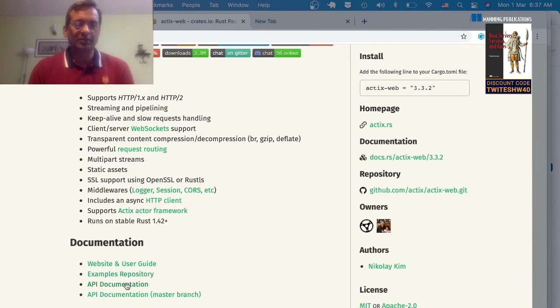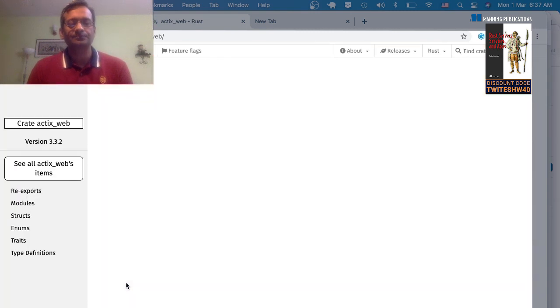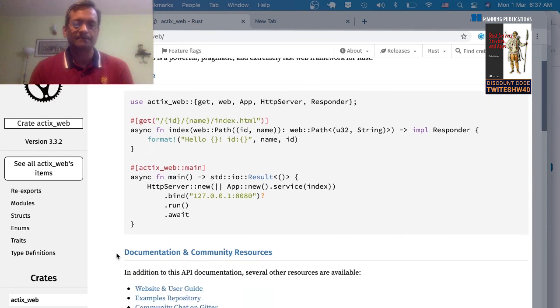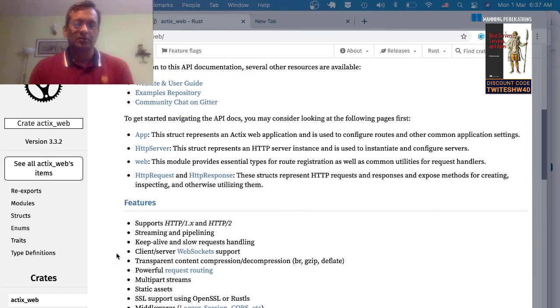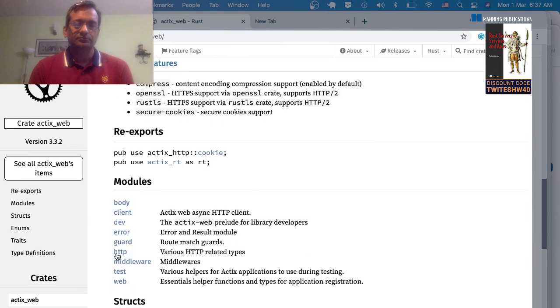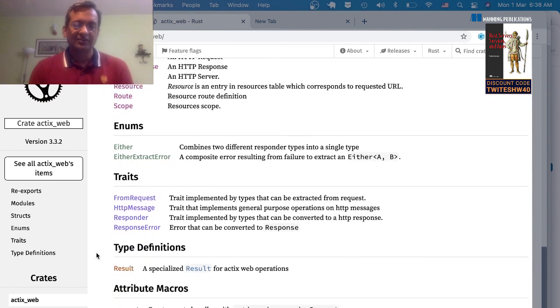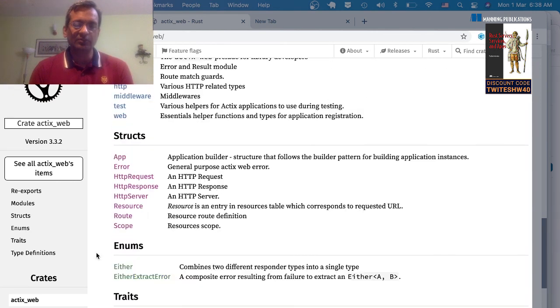Let's go to API documentation. All right, so this is important for programming. You understand what are the modules that are available to you, what are the structs, what are the enums, what are the traits. So when you do Rust programming, these are the things you worry about.